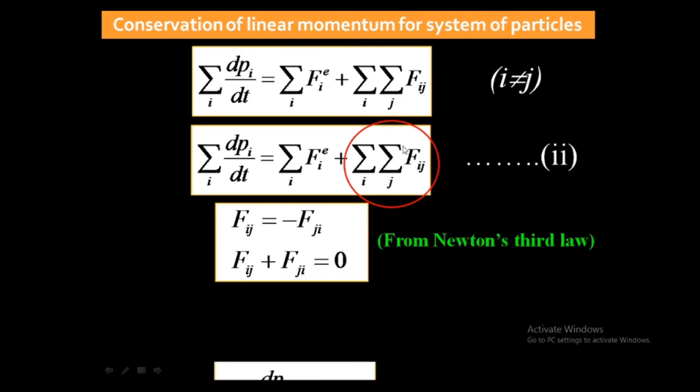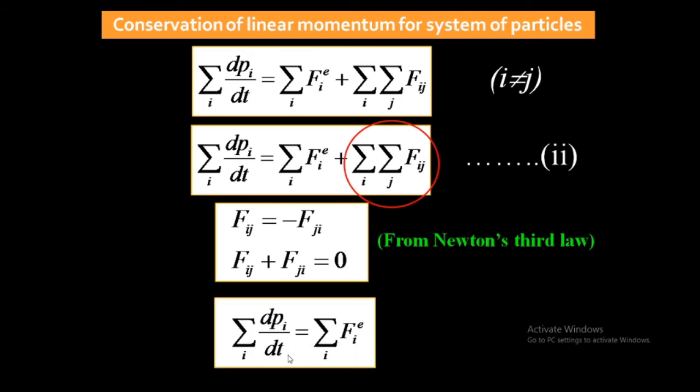So equation 2 becomes summation over i dpi by dt is equal to summation over i Fie, because this will be 0. Why will this be 0? According to Newton's third law of motion, summation over i and summation over j of the Fij term, if we solve it, we get Fij plus Fji, and that is 0. That's why this term will be 0. After putting 0, we are left with only two terms: summation over i dpi by dt is equal to summation over i Fie.